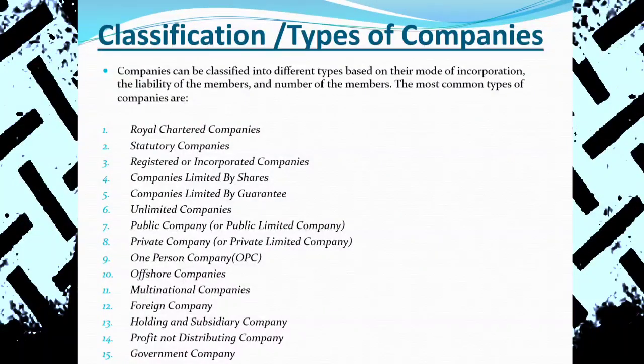In Nepal, for the first time our Company Act has introduced such kinds of company, the profit not distributing company. It means that they do not distribute the profit. They do not distribute, but these profits are generally for the purpose of social service. For example, the Jan Maitri Hospital of Nepal.